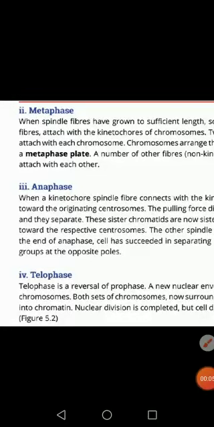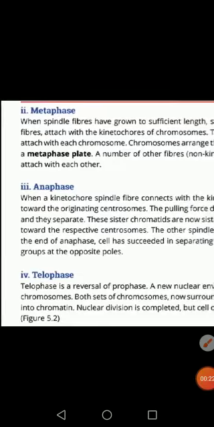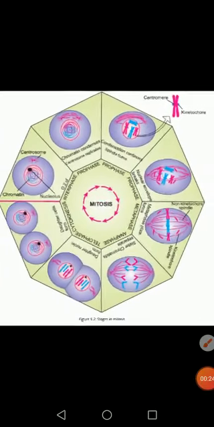We have started mitosis. We have discussed mitosis is divided into two major phases, karyokinesis and cytokinesis. Karyokinesis is further divided into four phases: prophase, metaphase, anaphase and telophase. We have discussed prophase in our last lecture.